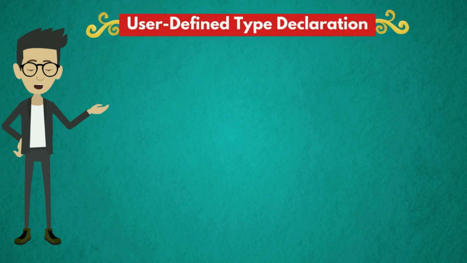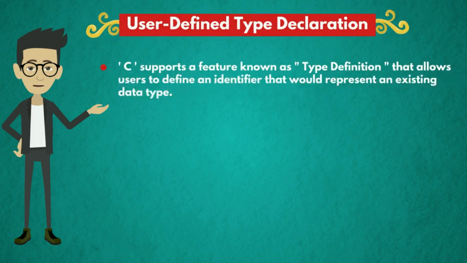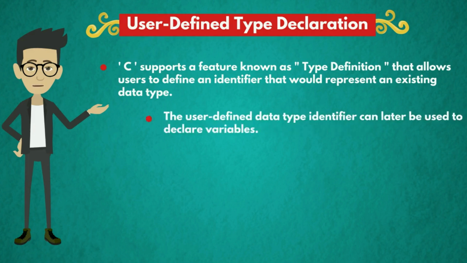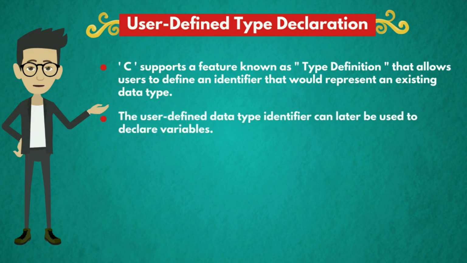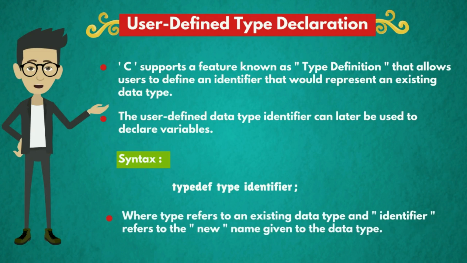We have user-defined type declaration. C supports a feature known as type definition that allows users to define an identifier that would represent an existing data type. The user-defined data type can later be used to declare variables. The syntax is simple, as shown: typedef type identifier. What does this mean? Where type refers to an existing data type and identifier refers to the name given to the data type that is to be used inside a program.